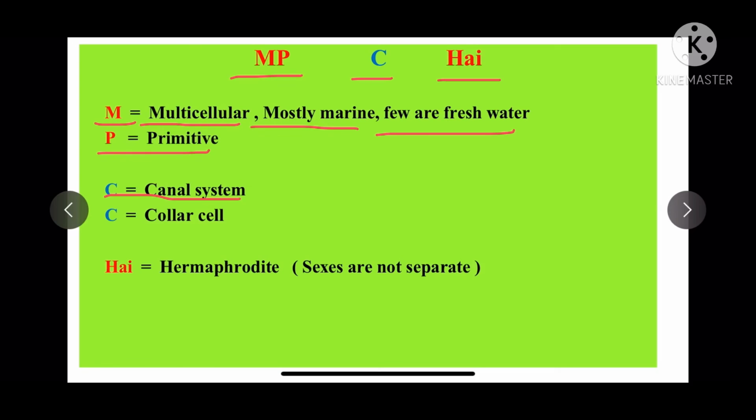C stands for canal system. In the canal system, water is continuously entering inside the body and the food, the nutritive things, are captured. C stands for collar cells and HAI stands for hermaphrodite. Hermaphrodite means the sexes are not separate. It means both the sexes are present in one and the same organism.